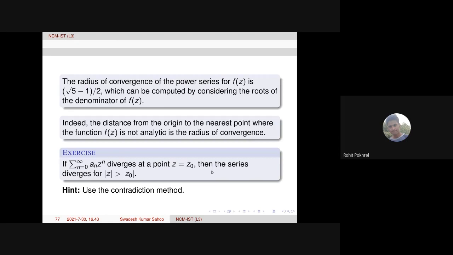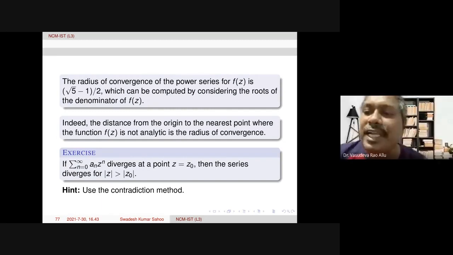Sir, but what if we take summation z to the power n by n, and if we take a disk inside that and take a line joining to -1 on the negative x-axis?